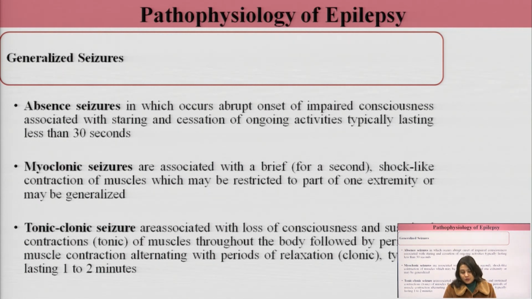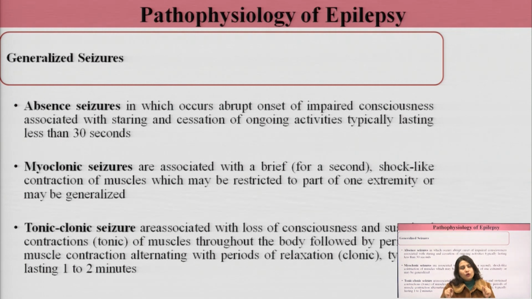Then myoclonic seizures are associated with brief, lasting a second, shock-like contractions of the muscles, which may be restricted to a part of one extremity or may be generalized. So basically in myoclonic seizures, there are jerking movements, shock-like contractions of the muscles of the body, and the entire body may be involved.